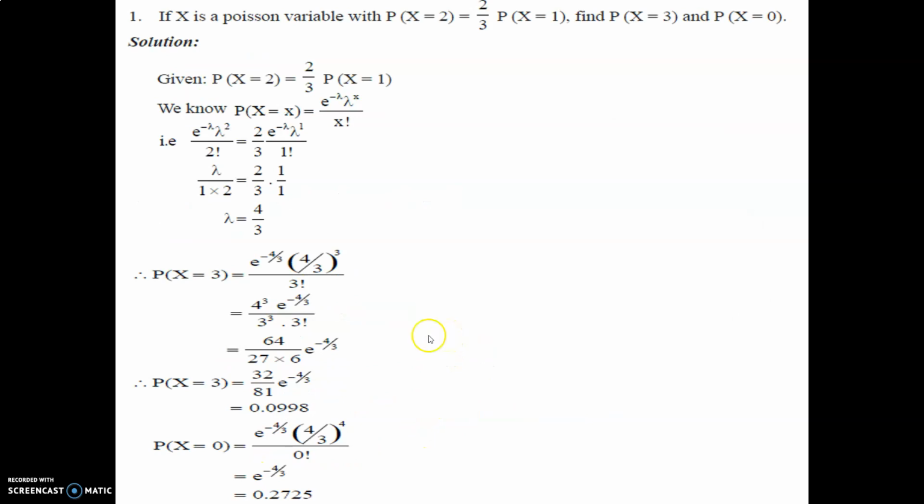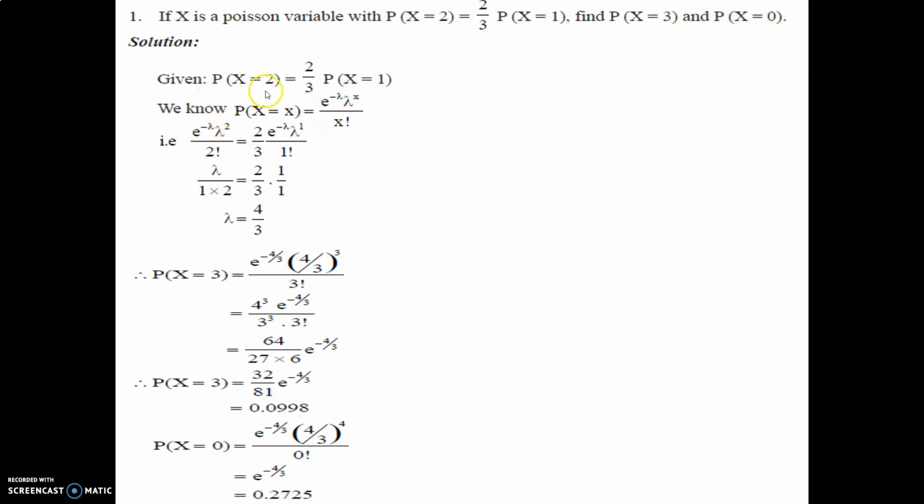The answer is 0.9728. If X is a Poisson variable with P(X = 2) equal to 2 upon 3 of P(X = 1), this is the condition already given. Find P(X = 3) and P(X = 0).